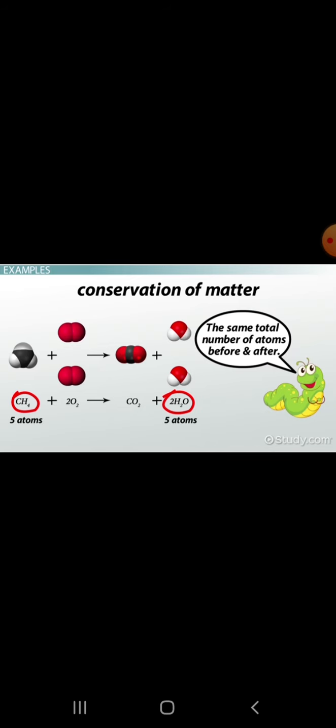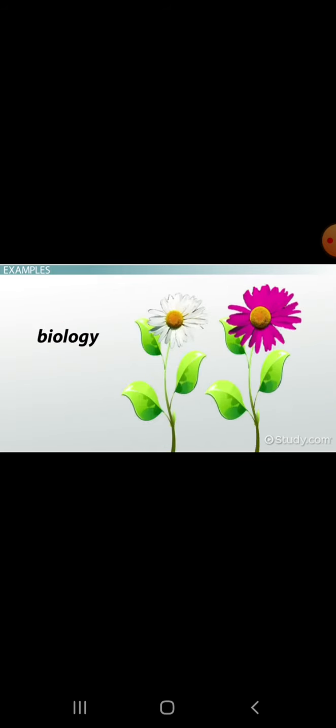chemical reaction. Biology, too, has laws that describe natural phenomena. One excellent example is Mendel's law of segregation. This law describes how physical traits are passed from one generation to the next. The difference between laws and theories is often misunderstood.